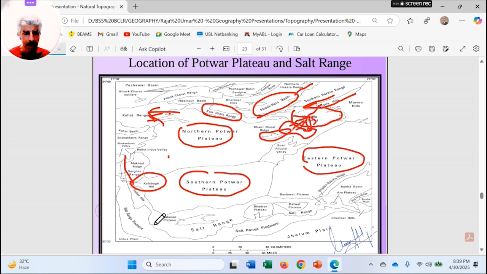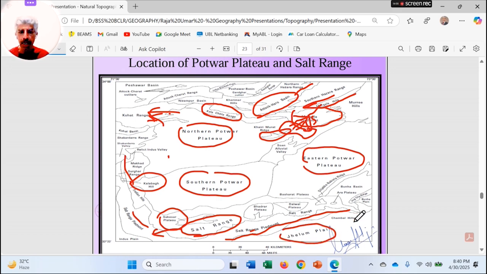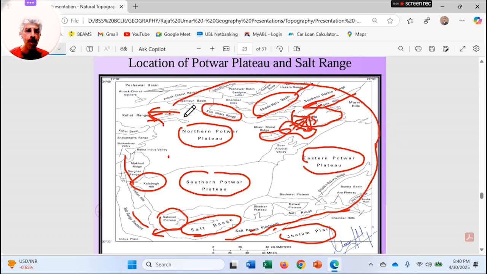where the Kalabagh Dam was proposed. And here you can see the Sakesar Plateau, Sakesar in district Khushab, and then the Salt Range, and the Piedmont Plain on the other side of the Salt Range. Here you can see the Salt Range down over here, I mean the Khewra mines and the Kallar Kahar region, right? And this is on the other side. The plain area starts beyond the Salt Range, the Jhelum Plains. It means that the Indus Plain starts from this region. So this whole one is the Pothwar Plateau, and it carries all these characteristics I explained.